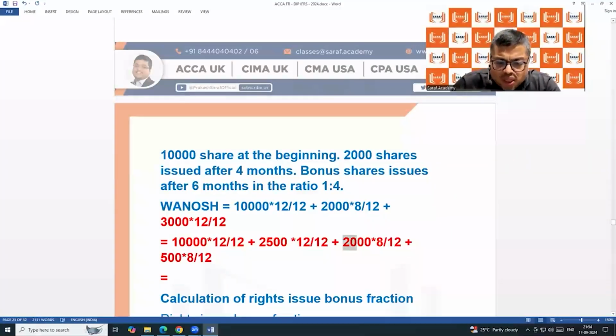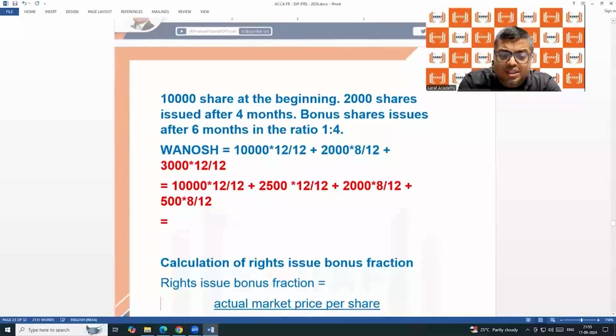So on these 2,000 shares, even though I am not concerned with date, the bonus cannot start from the beginning. This share started after 4 months. The bonus on that will also be after 4 months. So what I said earlier, I like the second calculation. You see why I like the second calculation.